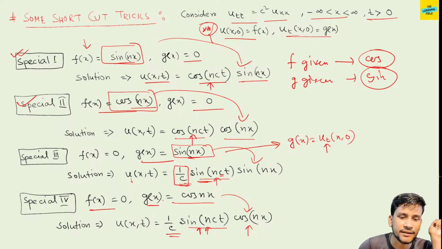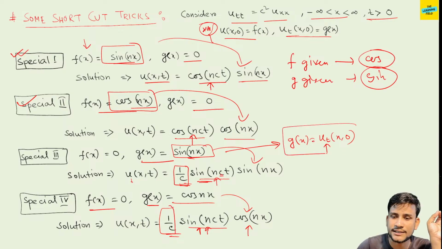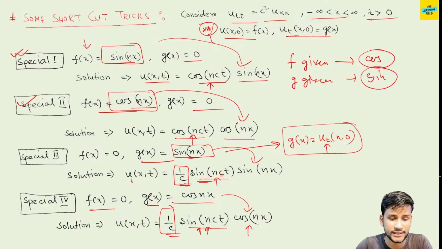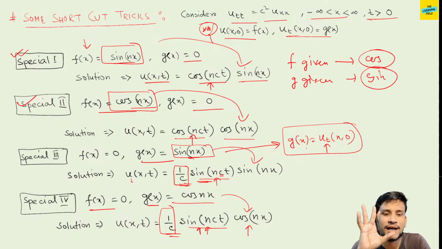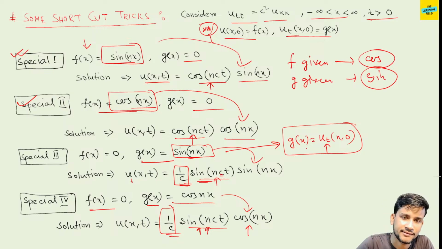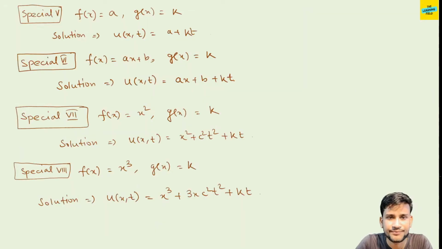And if g is given, then 1 by c extra comes. The reason behind this is the derivative u_t(x,0). I think you will understand. These shortcut tricks are most useful for the GATE paper, and the CSIR paper may also have them, and any SET paper. These cases are very important.